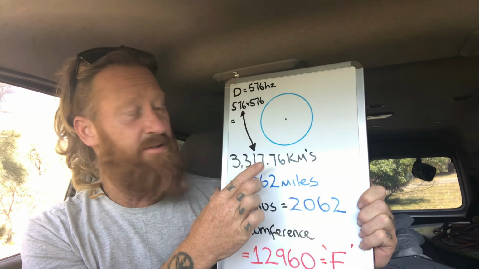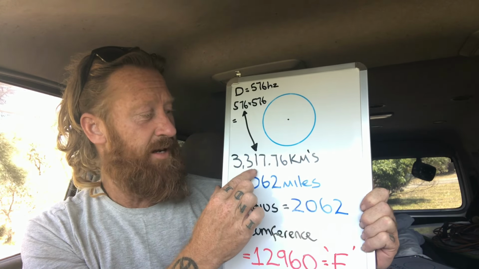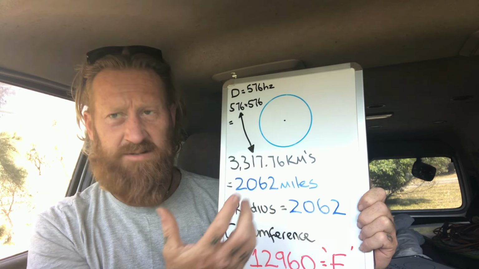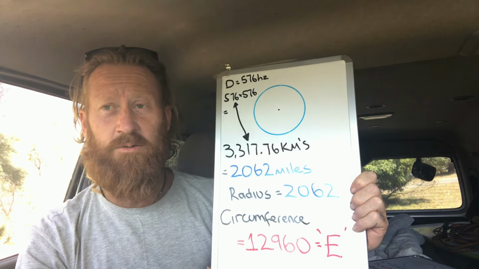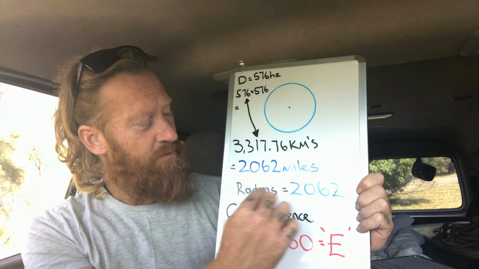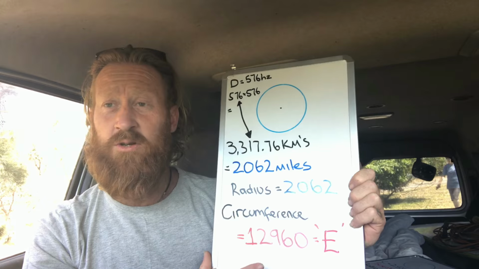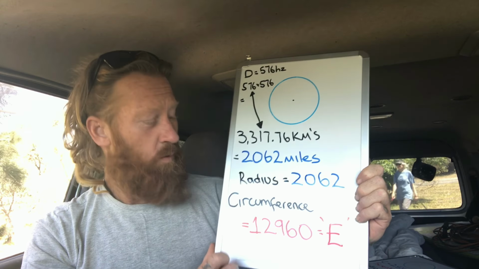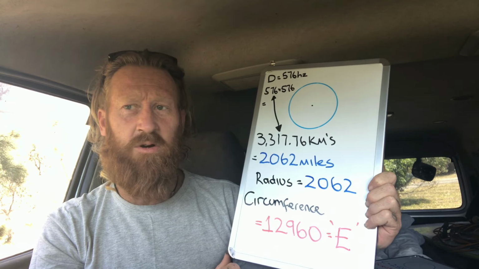So we know the distance to the King's Chamber, if you've seen my other videos, that it's 3,317,760 metres, which is just 3,317 kilometres, 0.76. But in miles, that distance is 2062 miles. So I discovered if we draw a circle with a radius of 2062, we get the circumference 12960, which is the note of E that's also half the precession of the equinoxes.